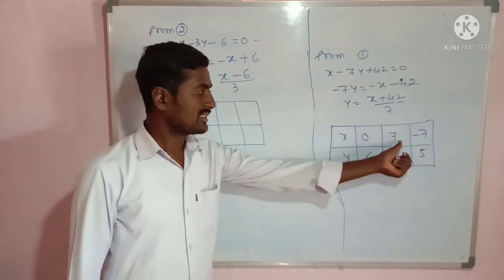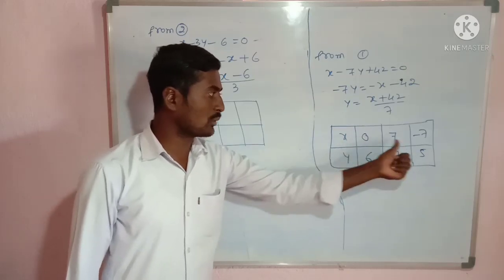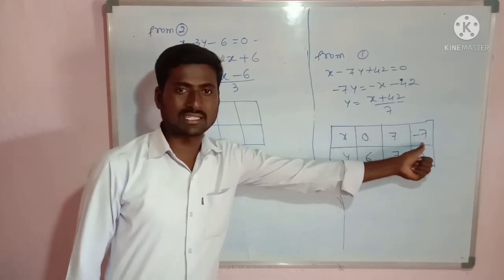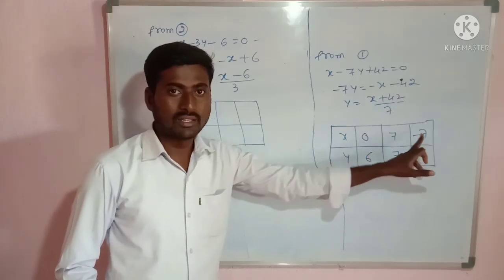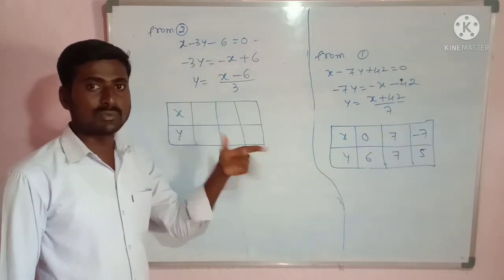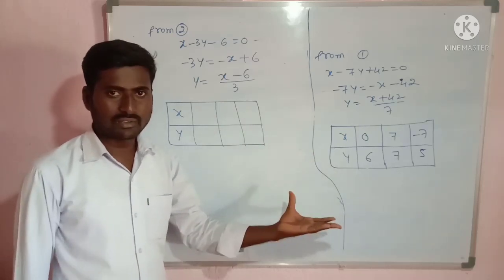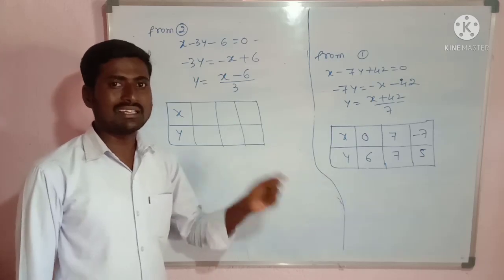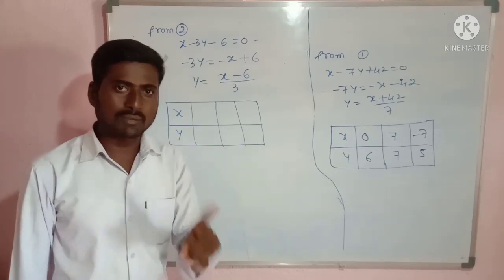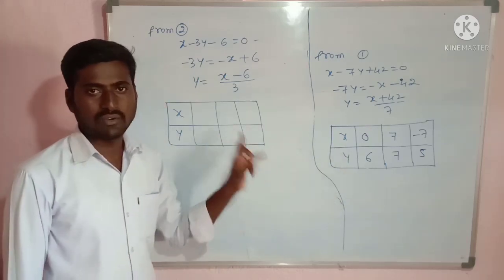We are getting x equal to 7 maximum on the positive side and minus 7 on the negative side. If I take x equal to 100, it's very difficult to draw the graph. So we have to choose the values in the table so that it is easy to draw the graph. In that way only we have to choose the values of x and y.